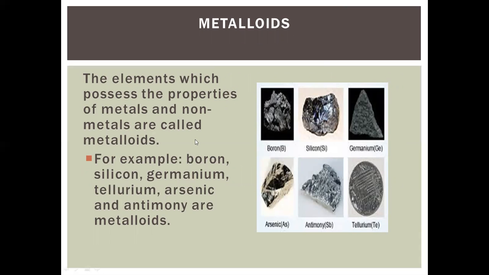After metals and non-metals, there are metalloids. What are called metalloids? The elements which possess the properties of both metals and non-metals are called metalloids.